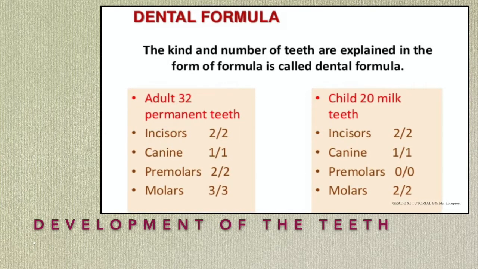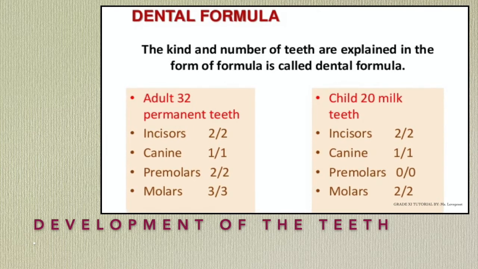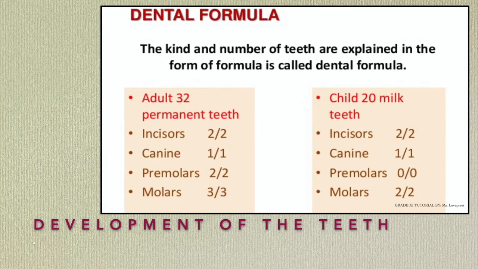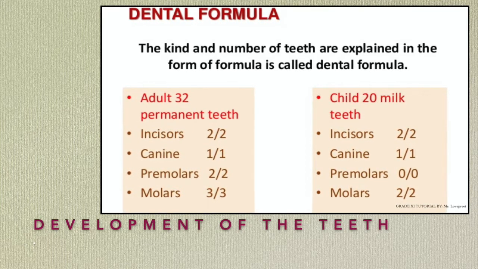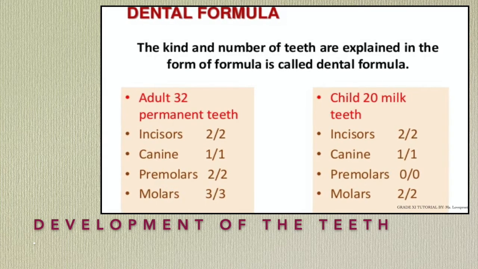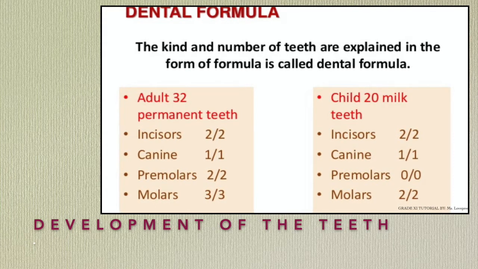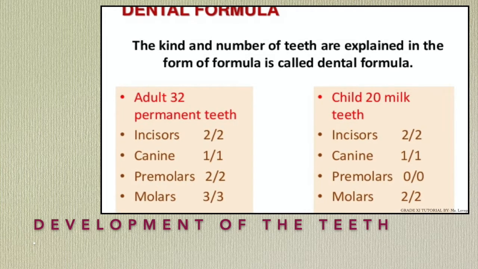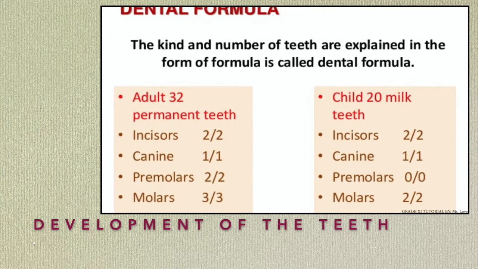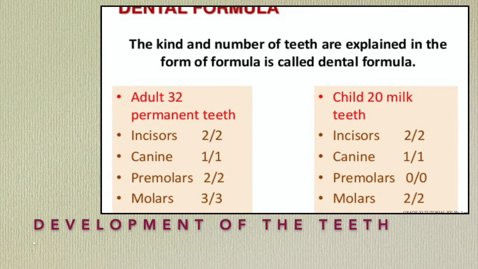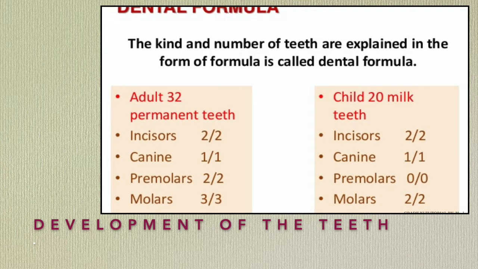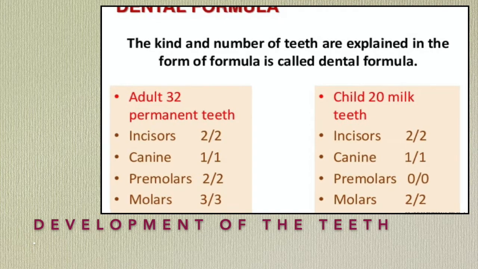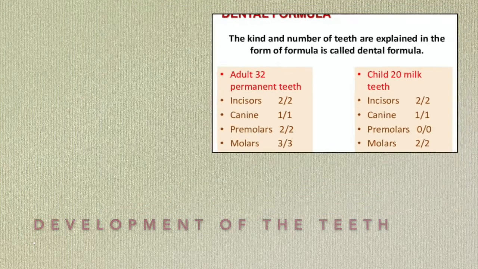Milk teeth start erupting after 6 months of birth and appear between 6 to 24 months. These are smaller, weaker, and temporary, and then these are replaced by the permanent teeth between 6 to 12 years. In kids there are 20 temporary teeth, and in adults there are 32 permanent teeth.